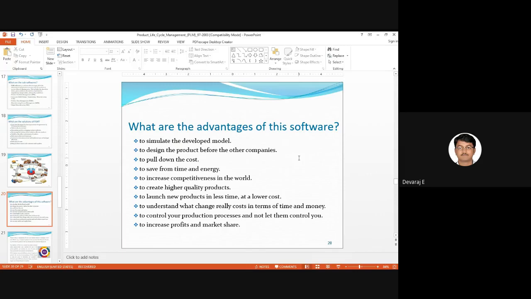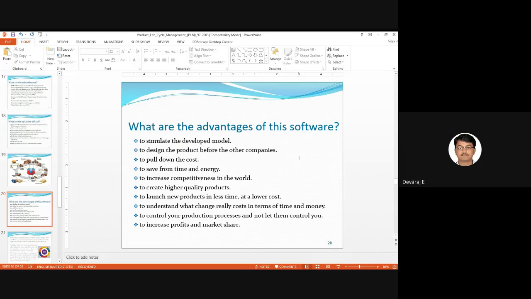What is the meaning of this? Assume you need a certain product which is not there in the market. If you design it first, you will be the only one in the market. If there are competitors, there can be a drop in your sales. So being the first to design some new product is advantageous. Good, Sachin.